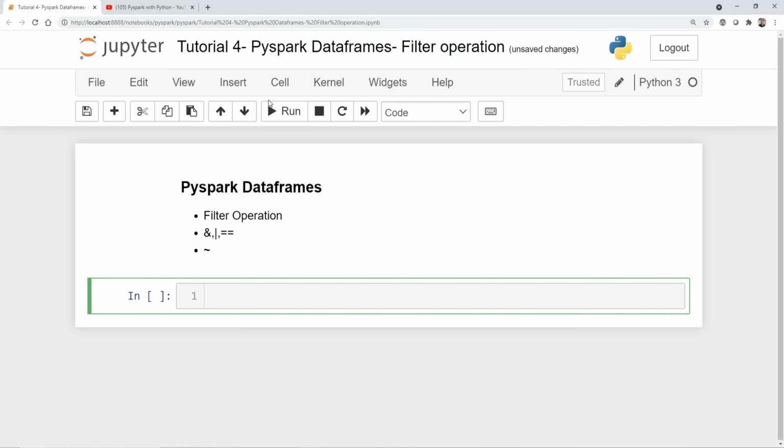So guys, today we are in tutorial 4 of PySpark data frames, and in this particular video we are going to discuss the filter operation. A filter operation is pretty important for data pre-processing. If you want to retrieve some of the records based on some kind of conditions, some kind of Boolean conditions, we can definitely do that with the help of the filter operation.